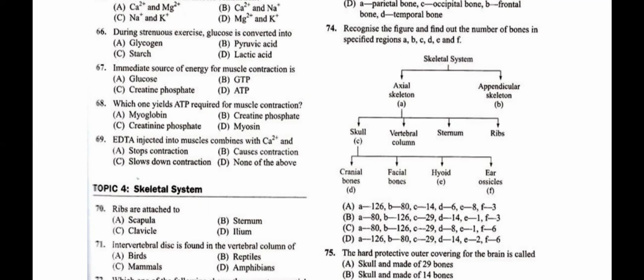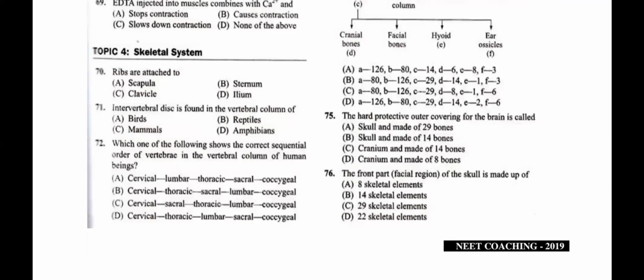Now question number 75. The hard protective outer covering for the brain is called the brain box, or what we call the cranium, and it is made up of 8 bones. Skull is a total of 29 bones.